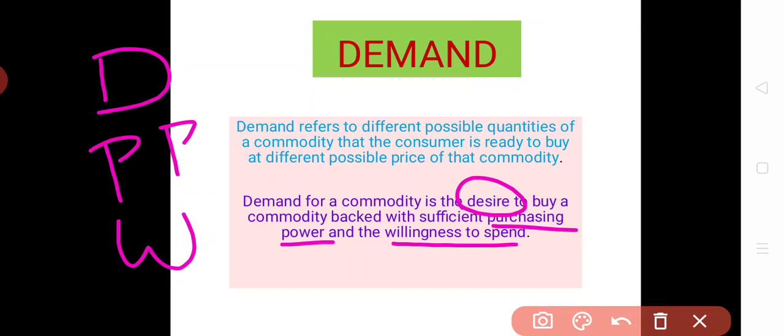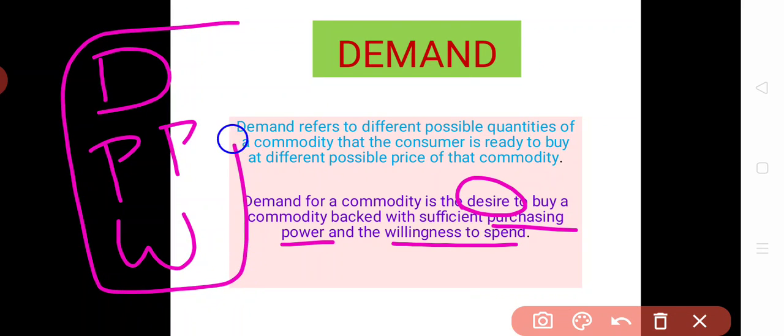Let's suppose a consumer has 100 rupees in his pocket, he wants to buy sugar but he does not wish to spend that amount, then this is not demand. Demand is completed when all three things are included: desire to have a commodity, sufficient purchasing power and the willingness to spend. These are the three components of demand.